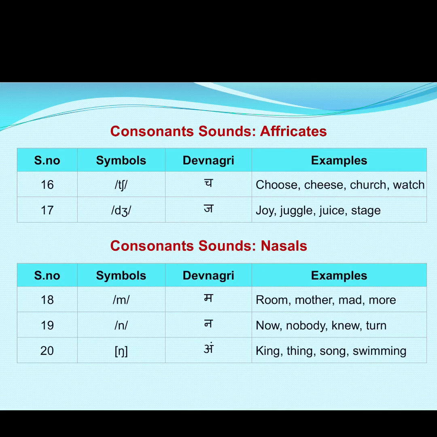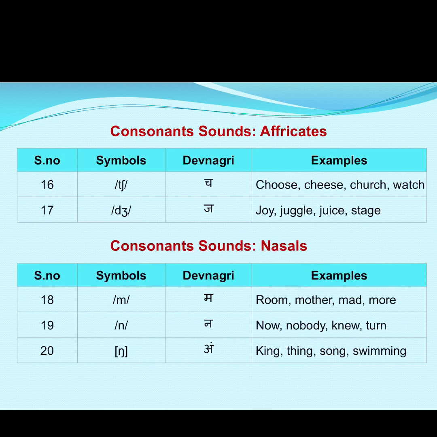Out of those 24 sounds, here we have categorized two consonants separately, which are known as affricates, and these affricates are ch and j. Number 16, it is ch. When we combine two consonants like t and sh, it jointly becomes ch. For example, in choose, cheese, church, watch.